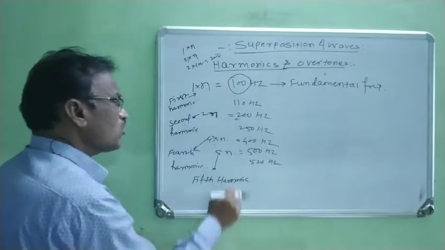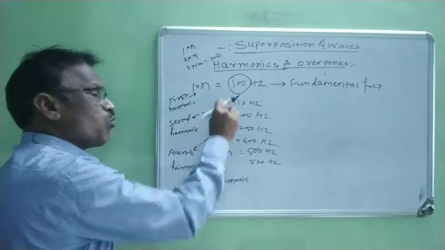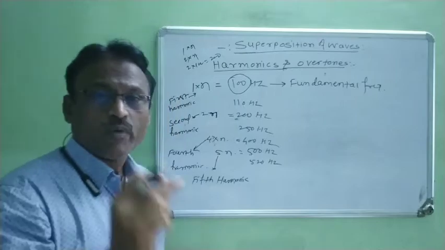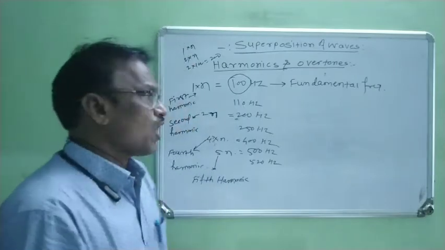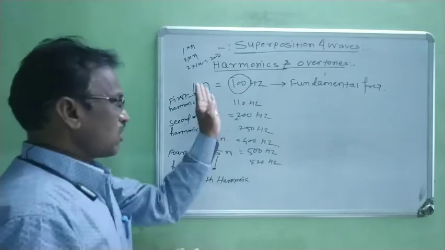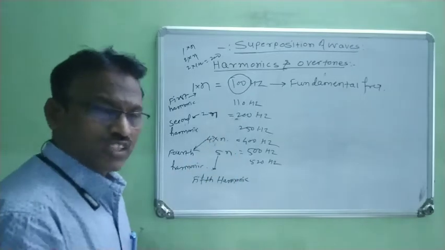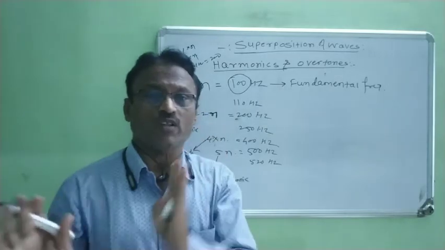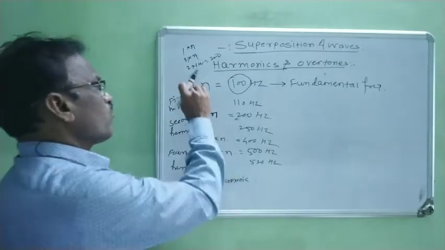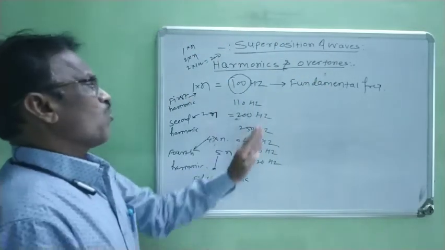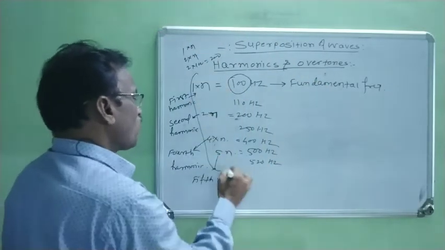Therefore, when you observe these harmonics, all harmonics may or may not be present. At that time, we observe that the third harmonic is absent. Therefore, we say that all harmonics may or may not be present. Right? The first harmonic is always the fundamental frequency. Now these are the harmonics.